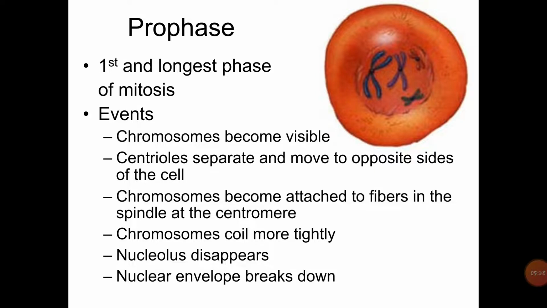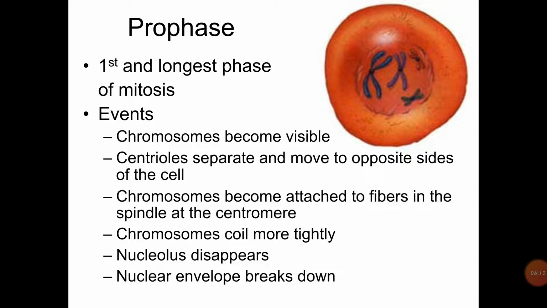Then in early prophase, the long chromatin threads of the nucleus undergo condensation to form a definite number of distinct chromosomes by dehydration and coiling. Each chromosome is double, consisting of two identical components called chromatids, connected by a common body called the centromere. At this region, each chromatid has a disc-like structure called the kinetochore. The two kinetochores of each chromosome face in opposite directions. The role of the kinetochore is to attach the chromosome to the spindle fiber and it is also associated with its movement to opposite poles along the spindle fiber.